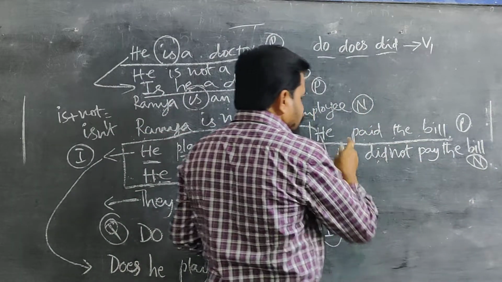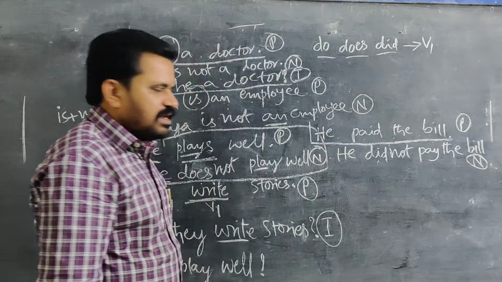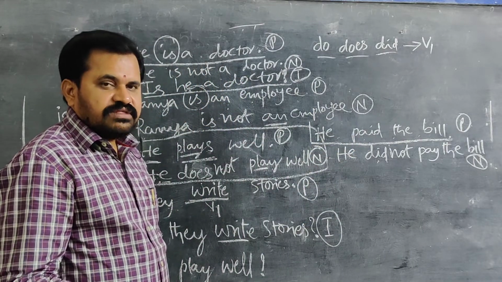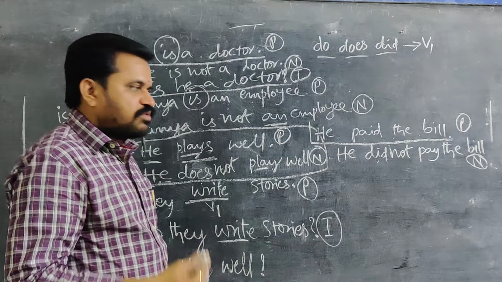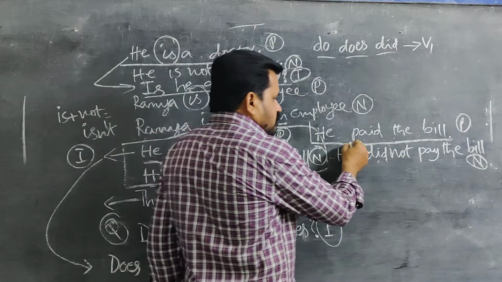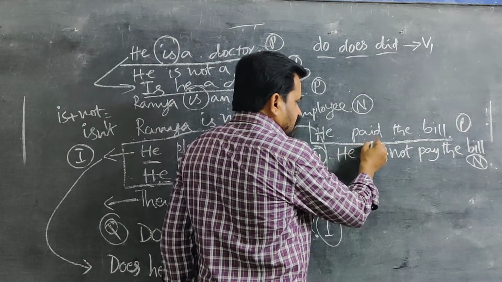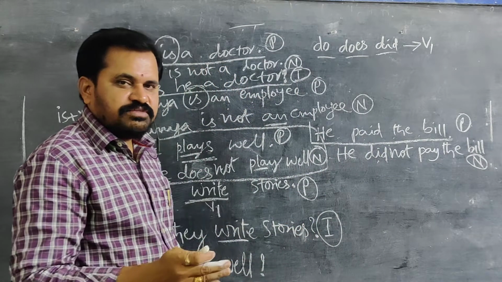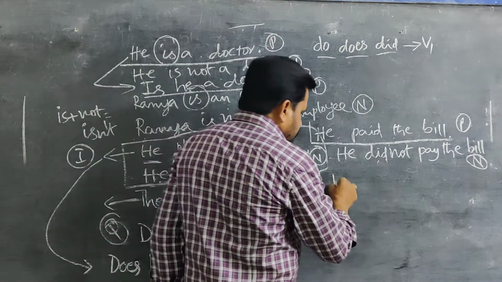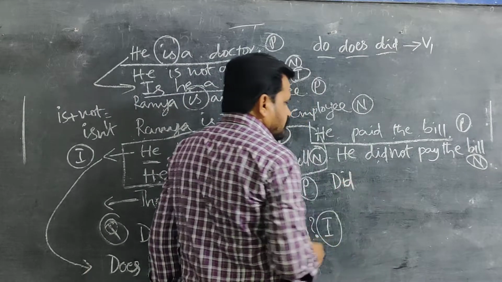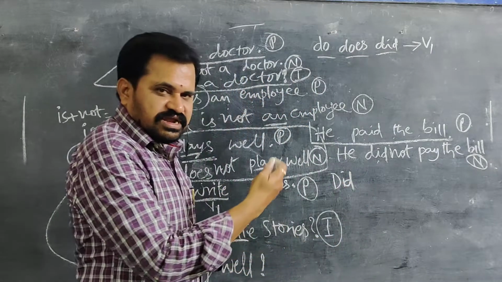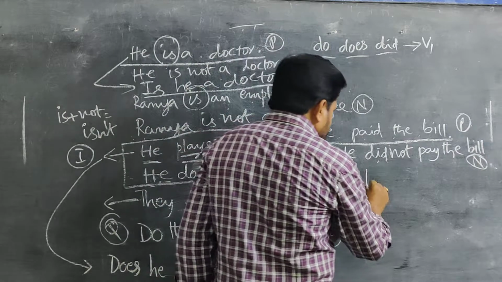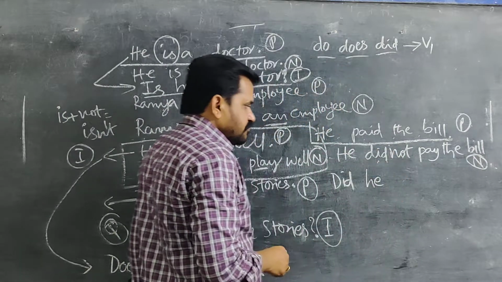And when coming to the interrogative sentence regarding this, he paid the bill. Interrogative sentence is where we want to make a question. Already I said first you have to see the verb. It is in past tense. So when it is in past tense, you have to remember did. You have to write did. The sentence subject is he. After this you have to keep he. Did he?